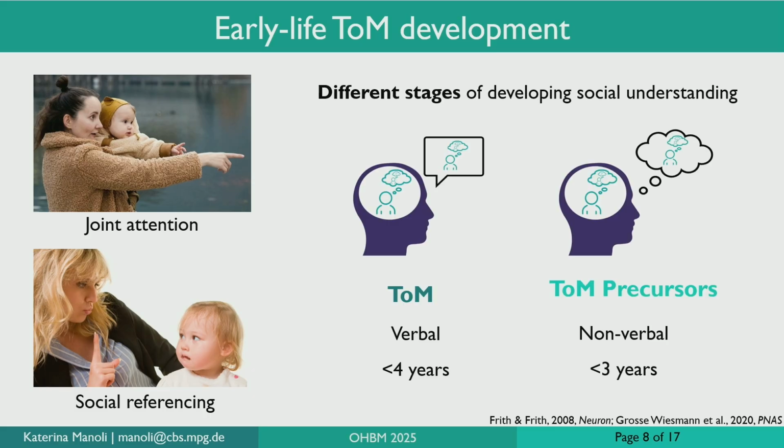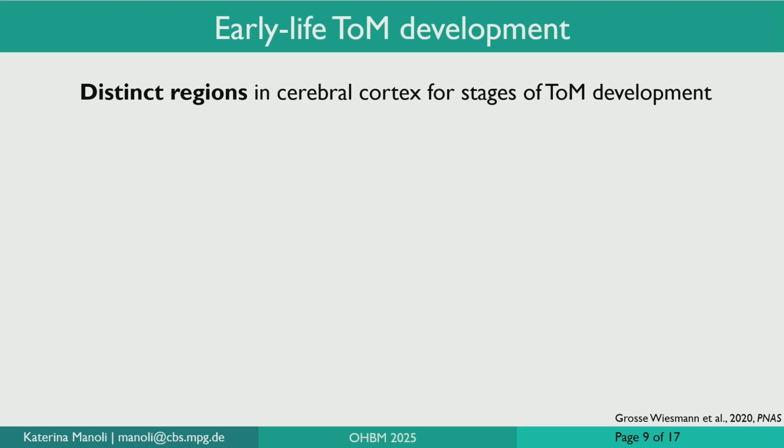And this might mean that there are different stages of developing social understanding in theory of mind. One is the classic theory of mind processing, which, as I mentioned before, is verbal and emerges typically around the 4th year of life. But there might also be theory of mind precursors, which are nonverbal and are present much earlier. And interestingly, these two different systems are associated with distinct regions in the cerebral cortex.